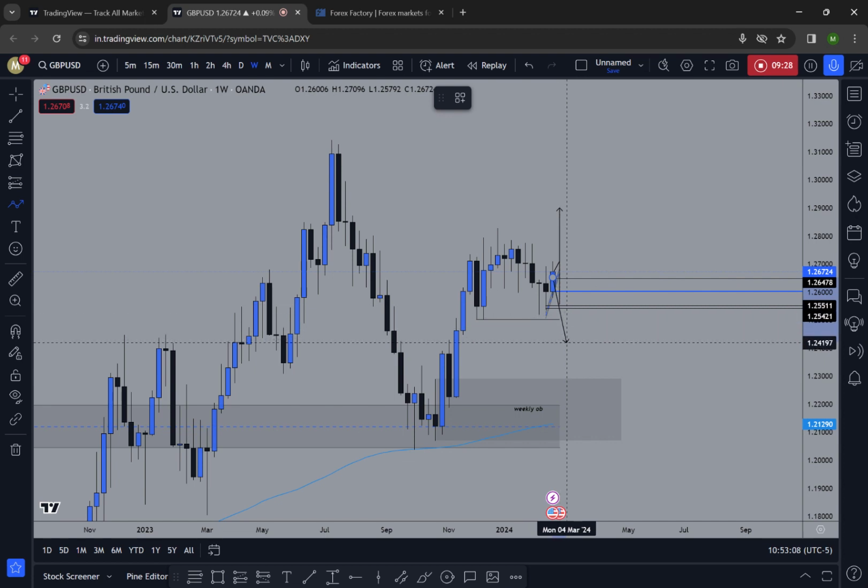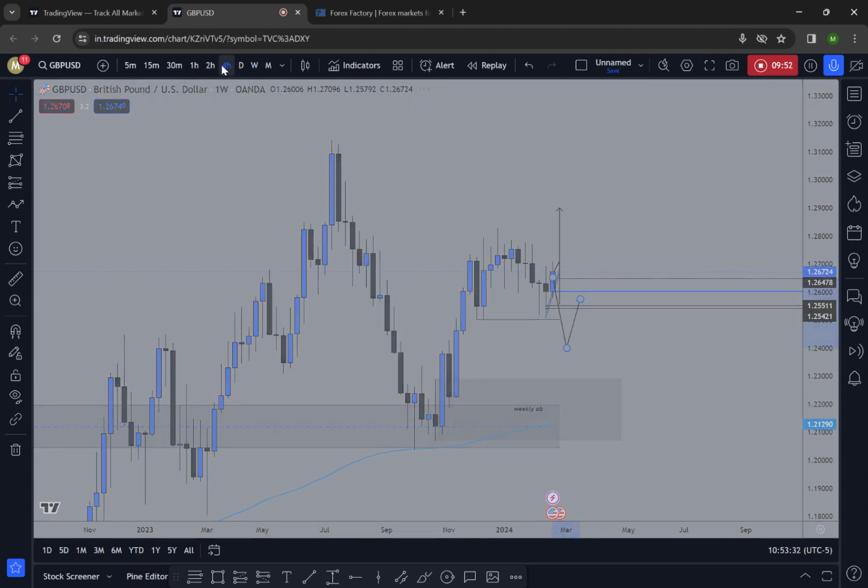So we can't say that the price will be coming to this area. We can expect the price to come to this area, but the chances are very much lesser compared to Euro USD. Euro USD may be respecting this weekly order block in that chart, but GBP USD may be reacting to this during this week. This week, the GBP USD may be respecting this weekly order block. So in the 4 hour time frame, it will be more clear.